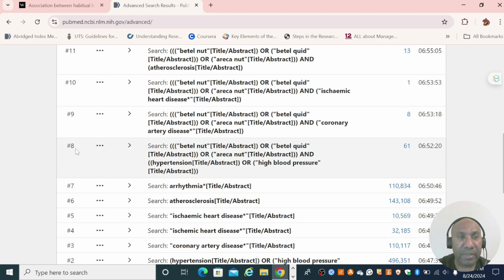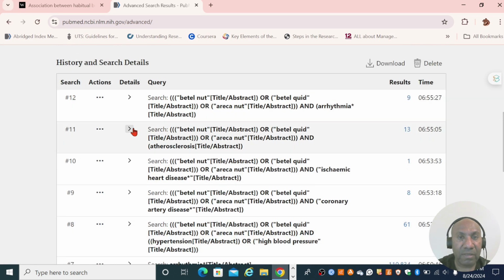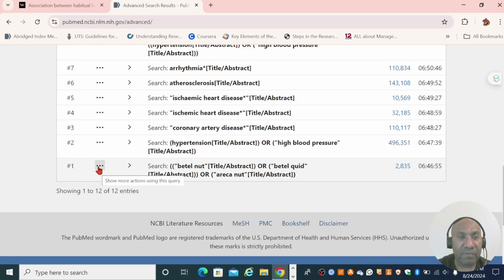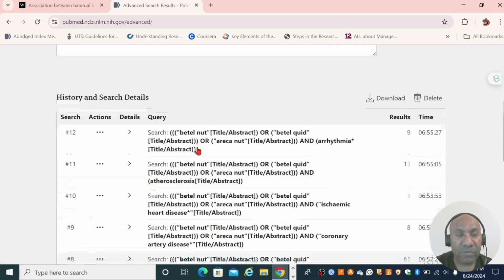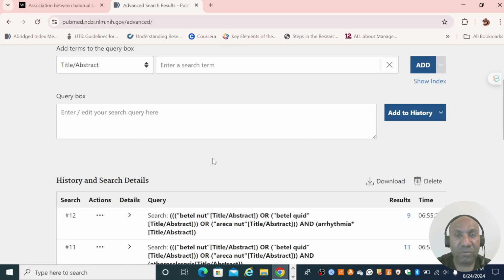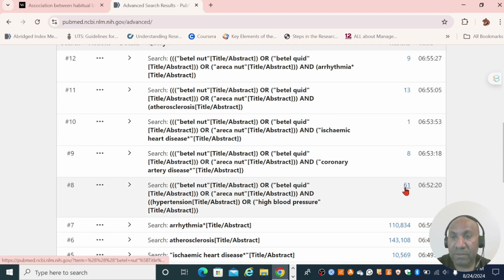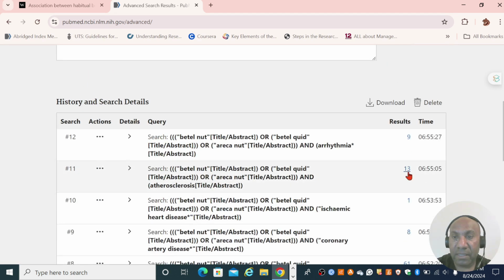Then from step number 8 up to step number 12, I combine the results of step 1 and each of the other steps above it, so that I combine betel nut or synonyms of betel nut with the other keywords by using the Boolean operator AND to narrow it down. So if I look at the results of step number 8 upwards, I have 61 hits, 81. This has a single hit, then 13 and 9.